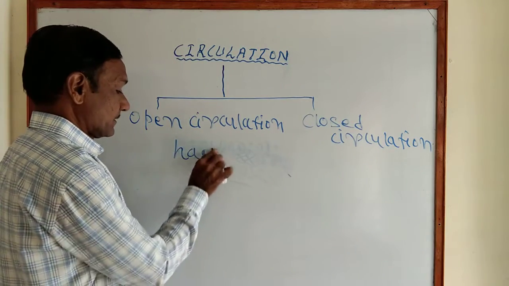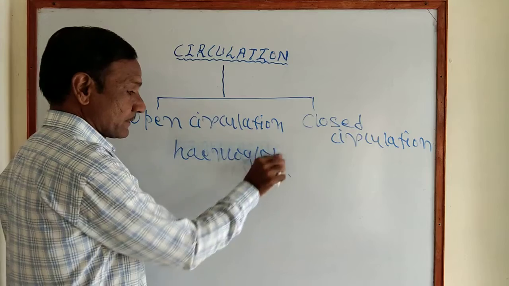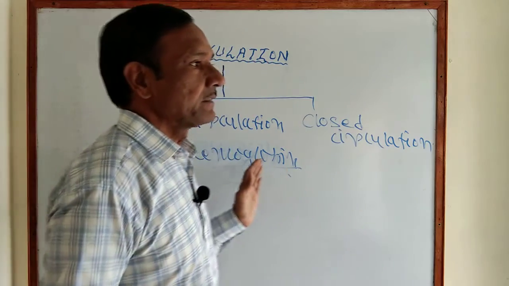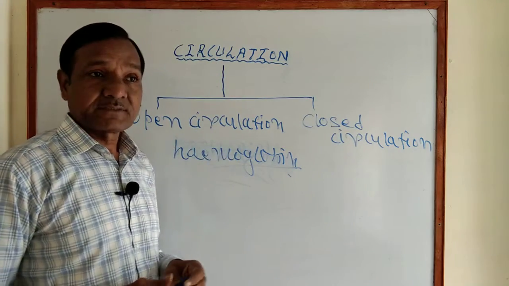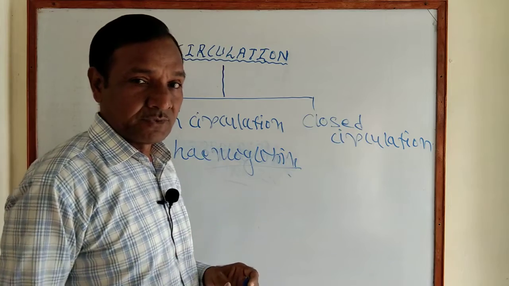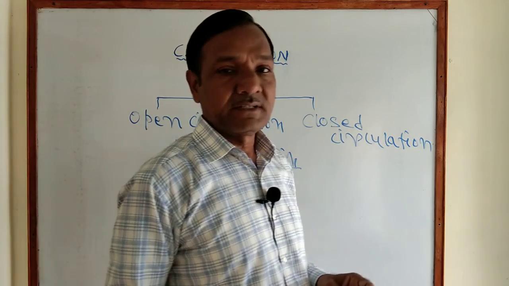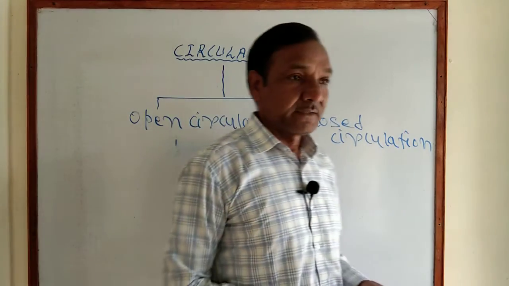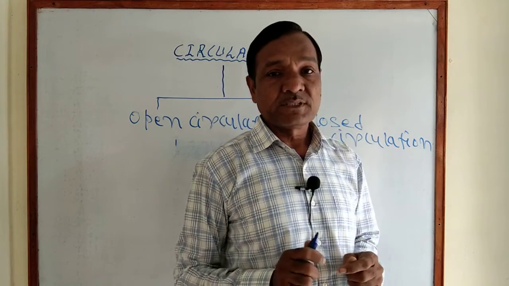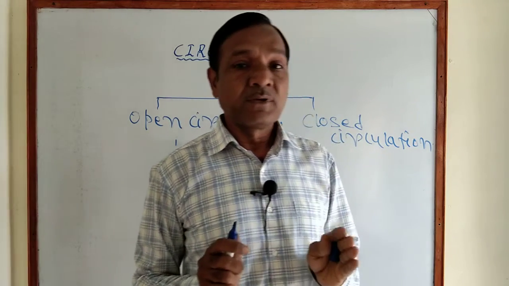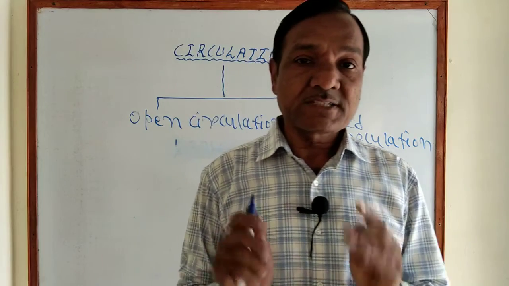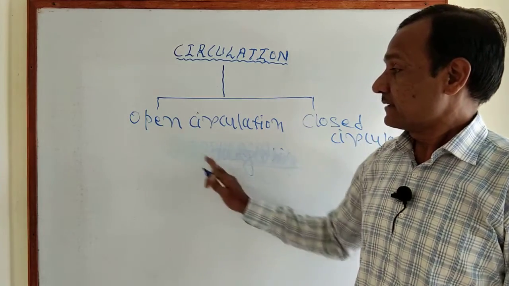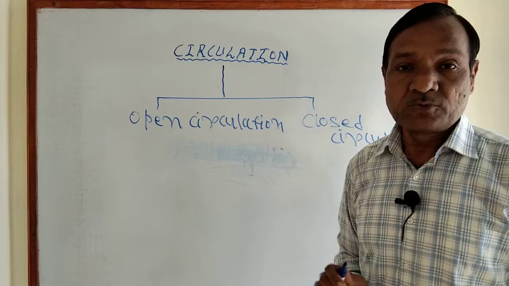That means in open circulation, the blood does not transport the respiratory gases. These are the characteristics of open circulation.